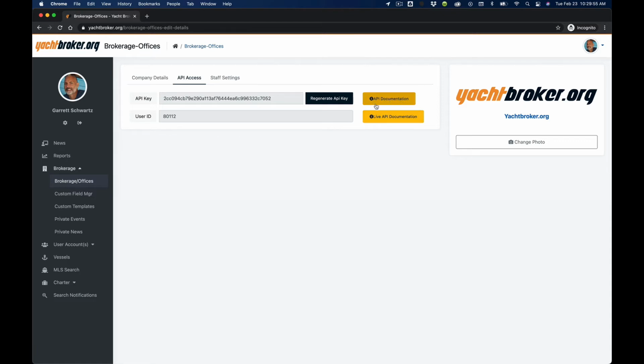The buttons on the right are the links to our documentation for the APIs, the scraping API and then our live API. You'll know which one to use.